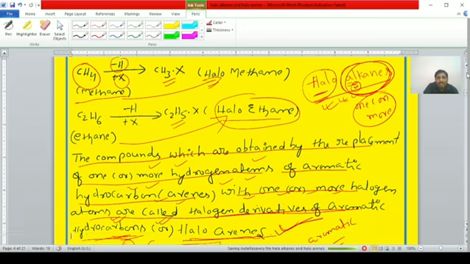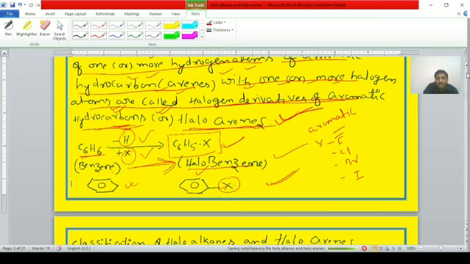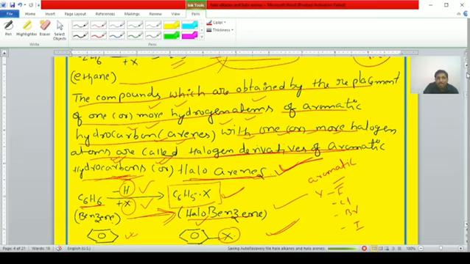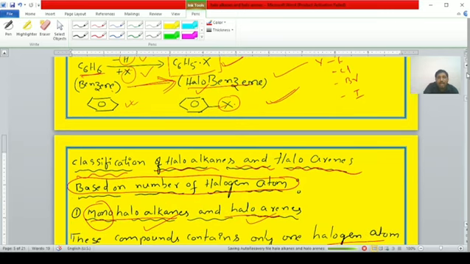From ethane, haloethane is obtained. Next, the compounds obtained by the replacement of one or more hydrogen atoms of aromatic hydrocarbons with one or more halogen atoms are known as haloarenes. Example: benzene is converted to halobenzene.